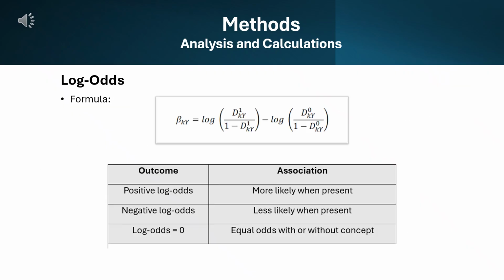Log odds stands for logarithm of the odds ratio. Using this formula measures the strength and direction of association between 2 binary outcomes. A positive outcome means an increased likelihood, negative means decreased likelihood, and 0 means no effect. This can be used in a logistic regression model.